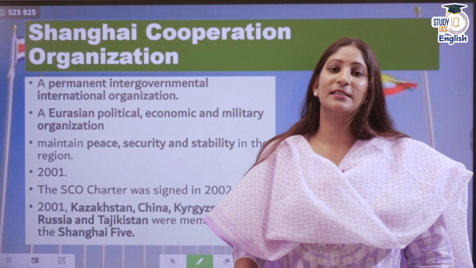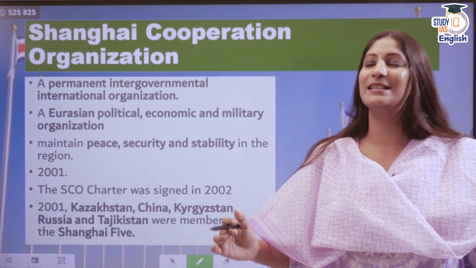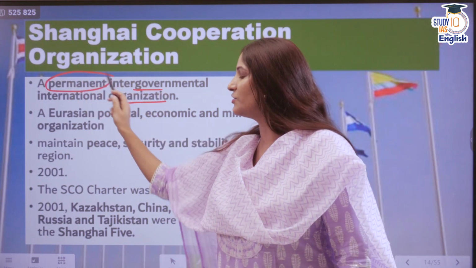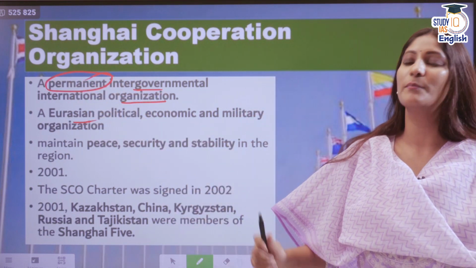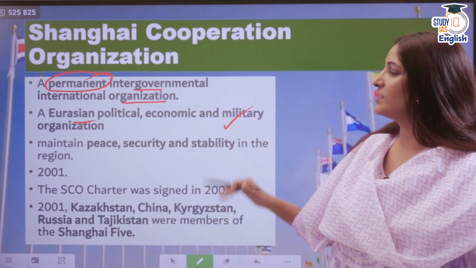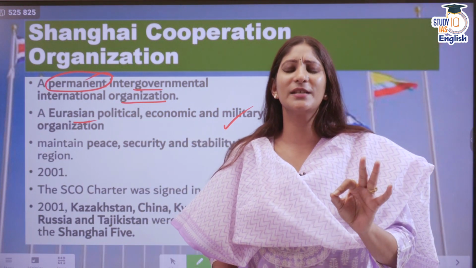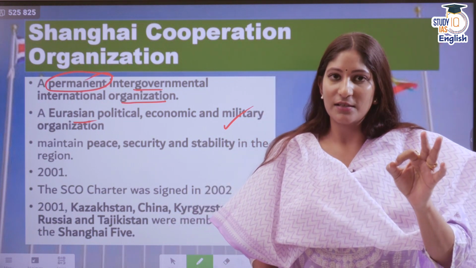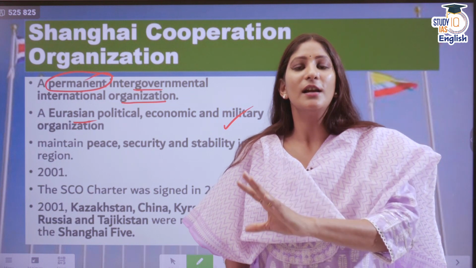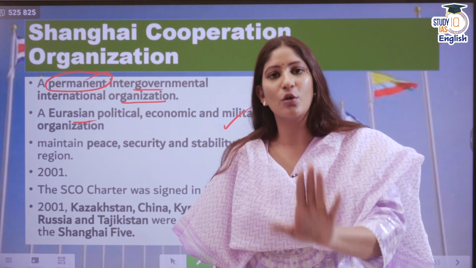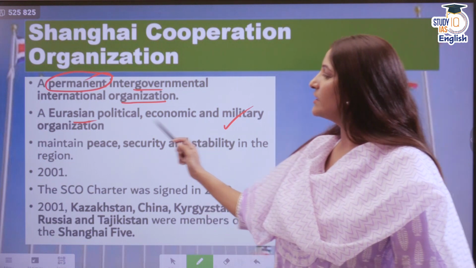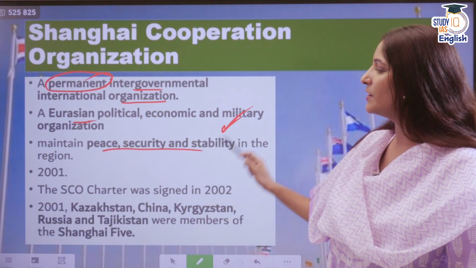Now let's take the Shanghai Cooperation Organization. It is an intergovernmental international organization which is permanent in nature, and basically it is a Eurasian political, economic, as well as military organization. These facets are related to it. Sometimes in your prelims exam, it could ask whether the Shanghai Cooperation Organization is a political and economic intergovernmental organization only. No, it is military in character as well. Then it ensures to maintain peace, security, and stability in the region.